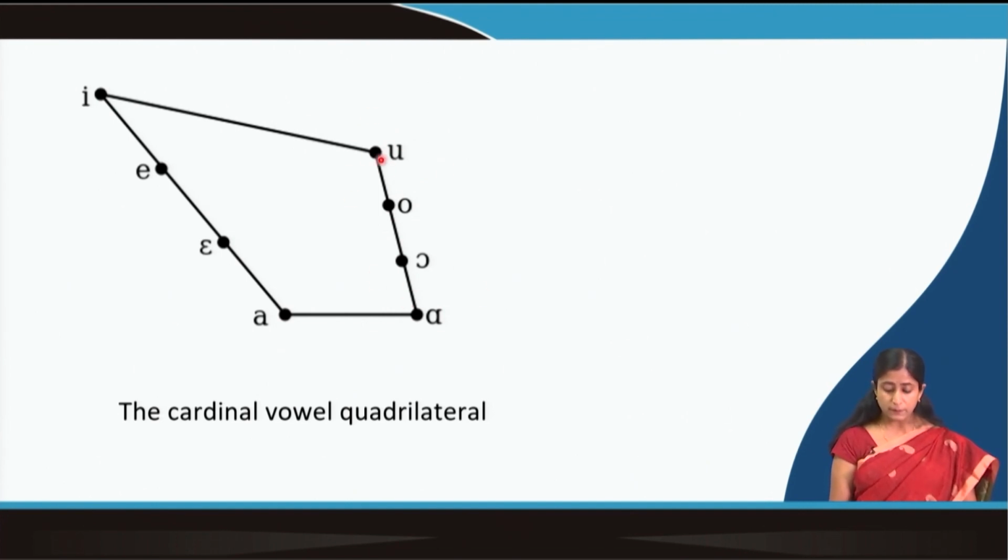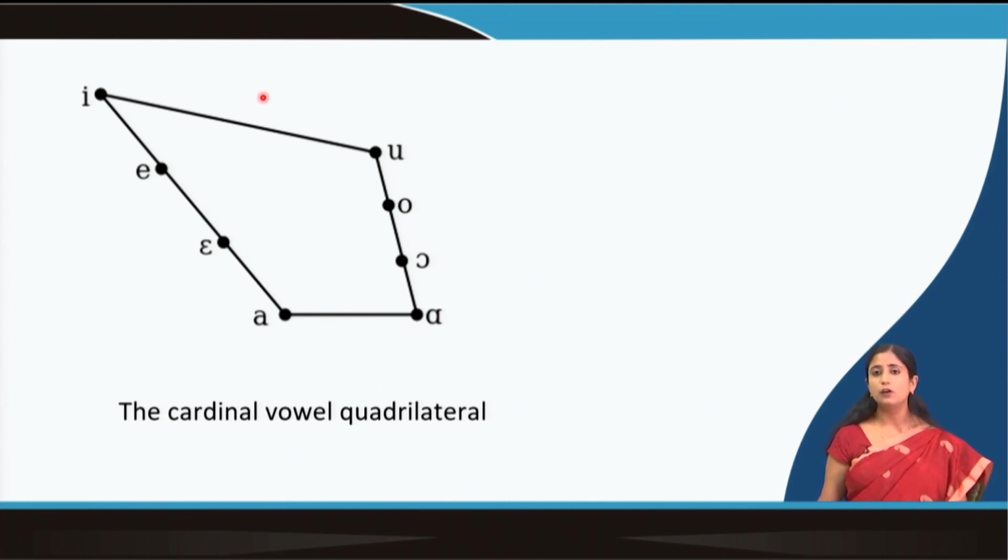Again, when I am saying U, it can't be here, it has to be in the back portion. So, in any language I can't find U as a front vowel. It is not possible, because whenever we are uttering U or O, it has to be from the back part of our tongue.